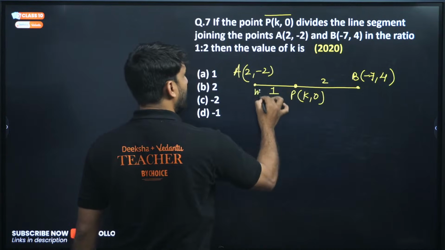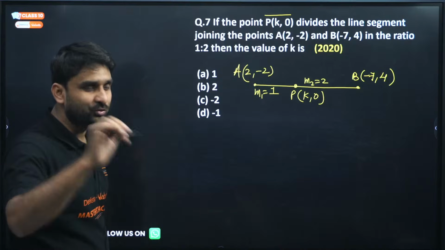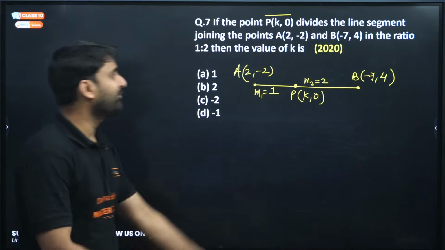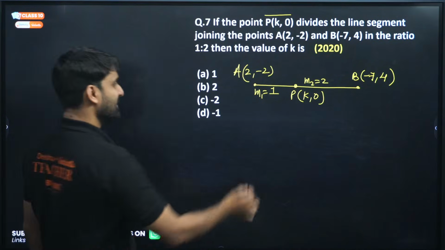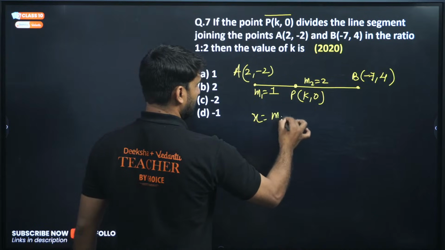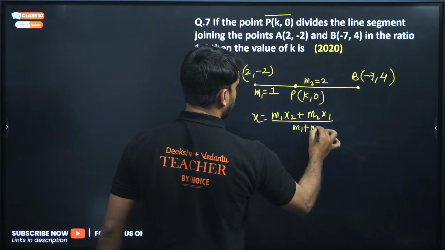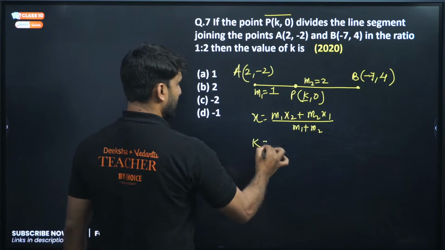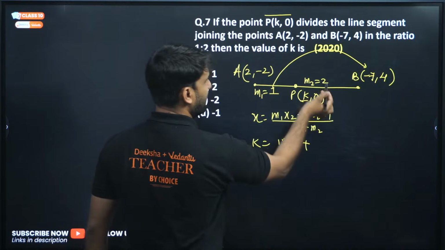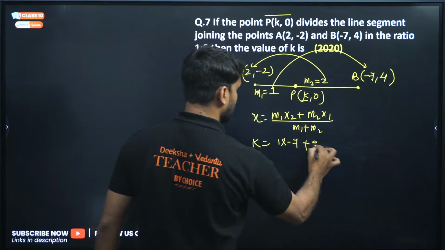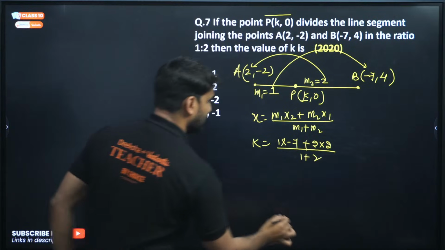So M1 is 1 and M2 is 2, and we have to find the value of K. K is the x coordinate, so apply the section formula: (M1 x2 plus M2 x1) divided by (M1 plus M2). So K is equal to 1 into -7 plus 2 into 2, divided by 1 plus 2.